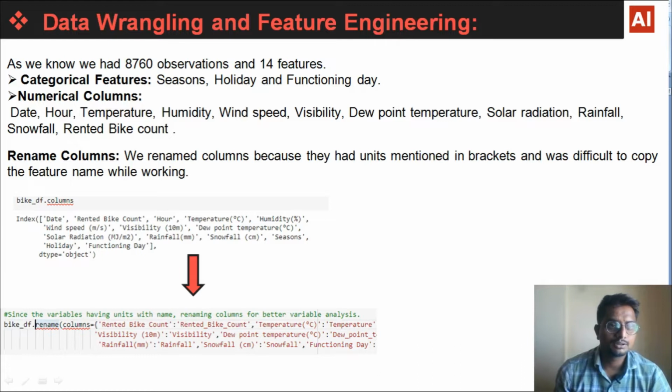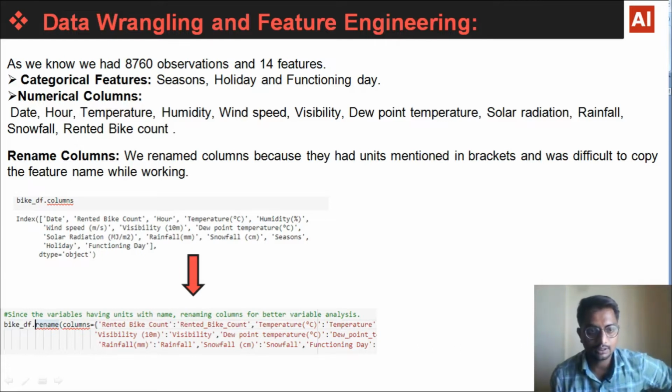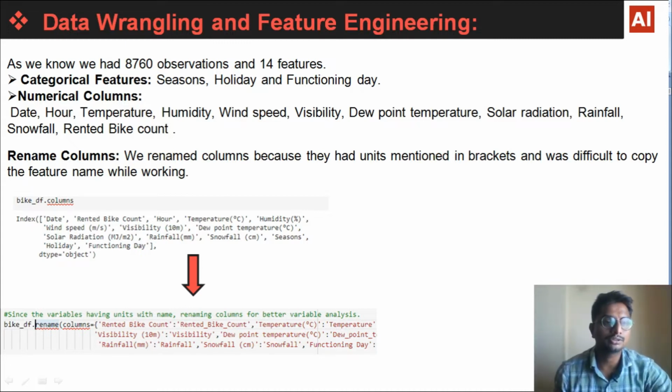So the next step is data wrangling and feature engineering. As we know, we had more than 8,000 observations and 14 features. Out of which the categorical features are season, holiday and functioning day. The numerical features are date, hour, temperature, humidity, wind speed, visibility, dew point, solar radiation, rainfall, snowfall and rented bike count.